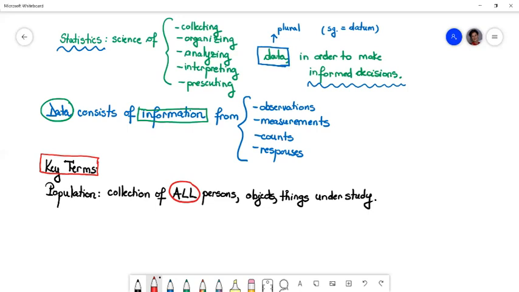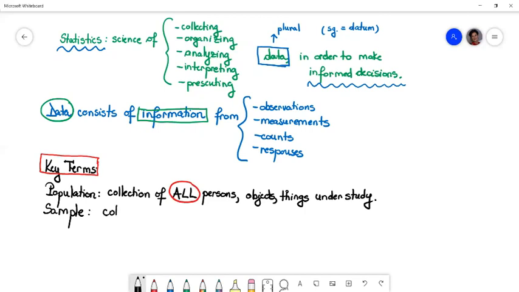Now, it's very difficult to collect information from all. Sometimes it's impossible, sometimes it's time-consuming, it's costly, and for that reason, instead of using all, we use a subset of the population. We just use some persons, objects, or things under study. And if we do that, we arrive at the definition of a sample.